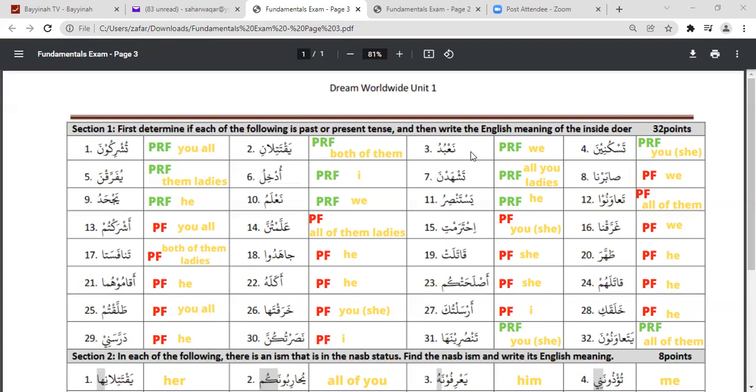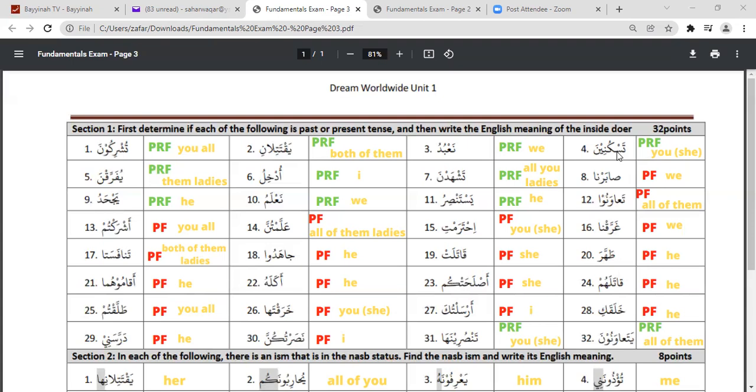Then the next one is na'budu. If you remember, alif and noon were for the first person, right? Ansuru and nansuru, and this is na'budu. We can see it matches with nansuru, na'budu. So it is present and the inside doer is we, nahnu na'budu. Now this one, taskunina.